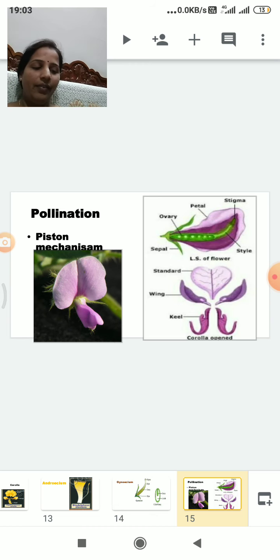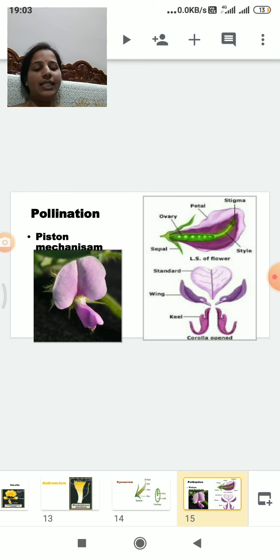Generally in the Fabaceae family members, the standard petal is large, big and brightly coloured. So this is arranged on the upper side of the flower. The standard petal is big and brightly coloured. It attracts the insects.